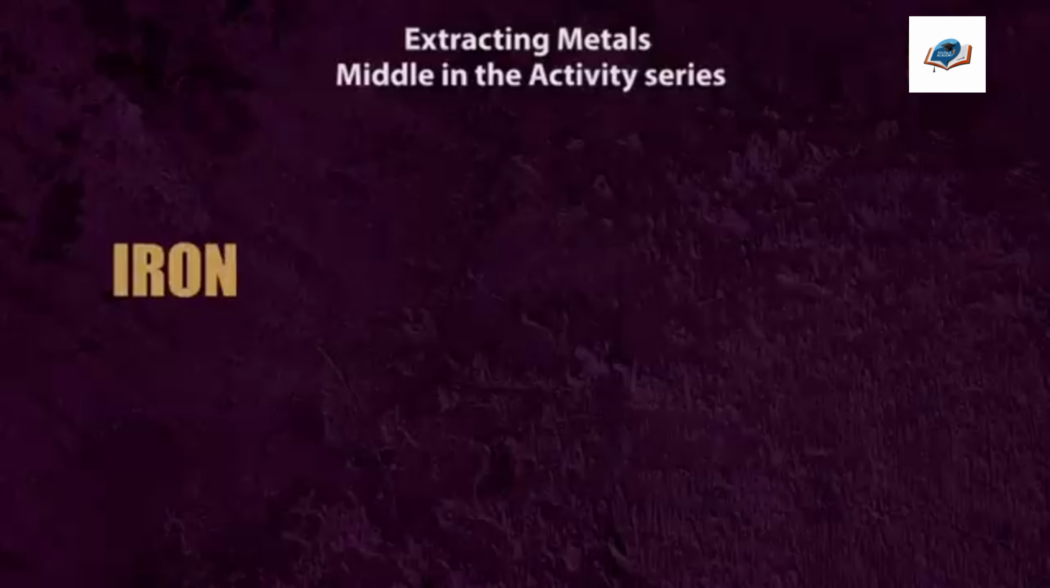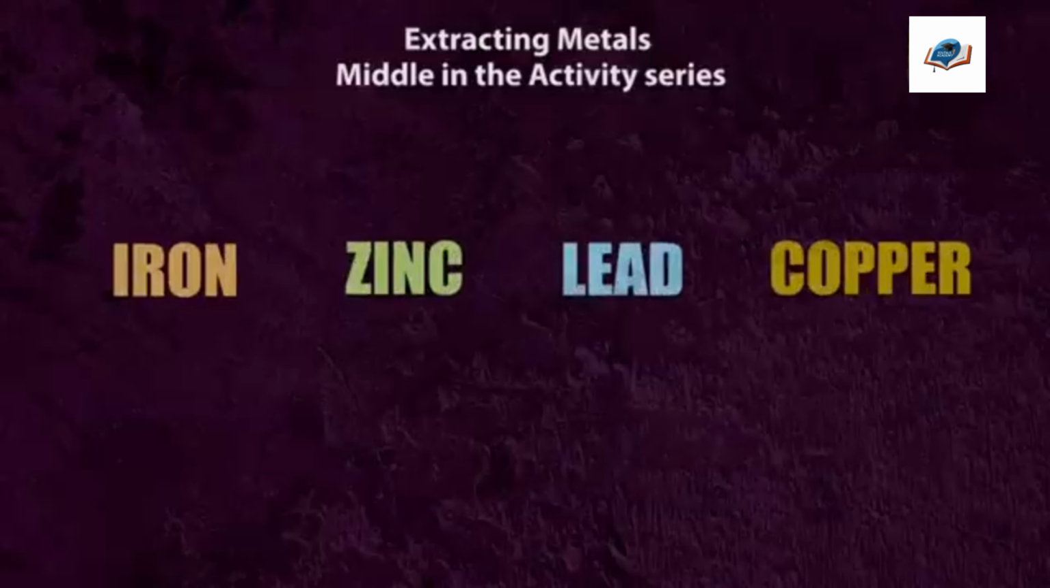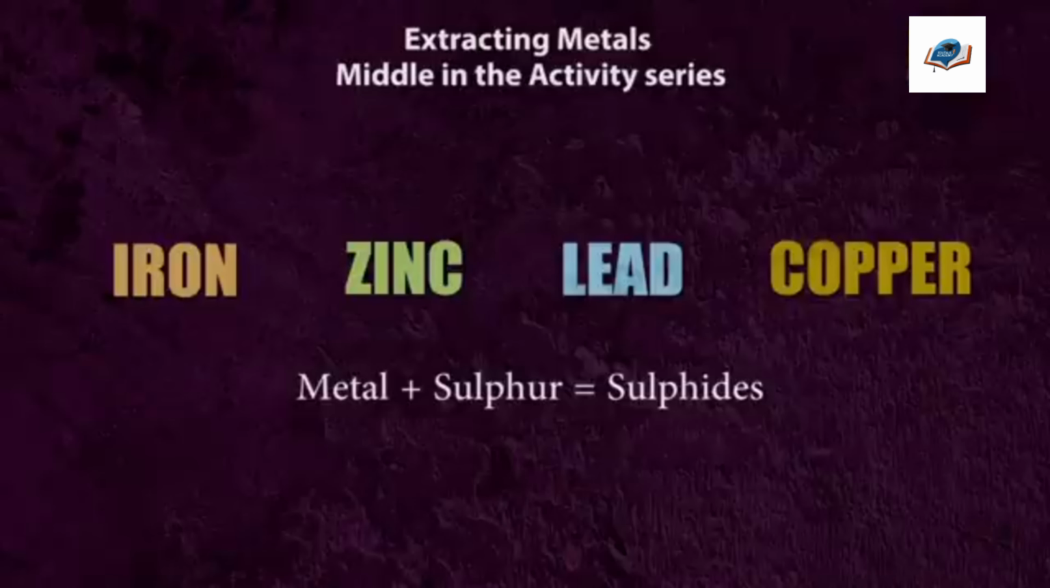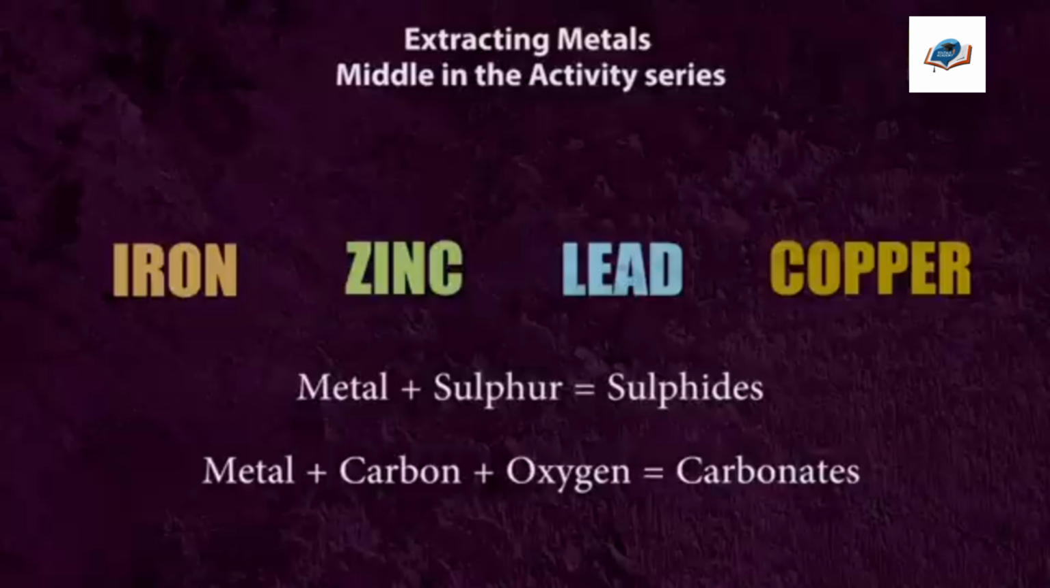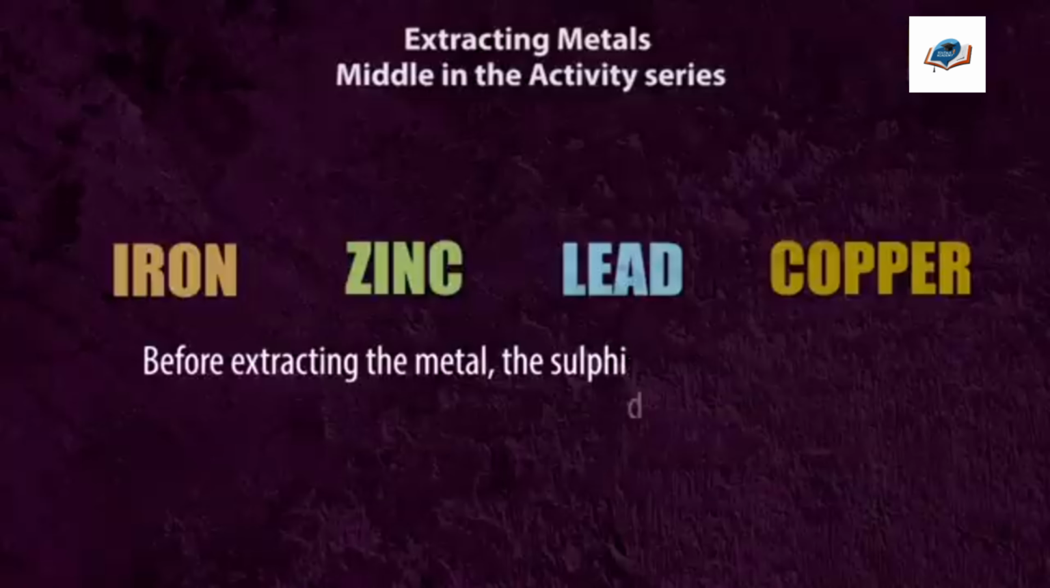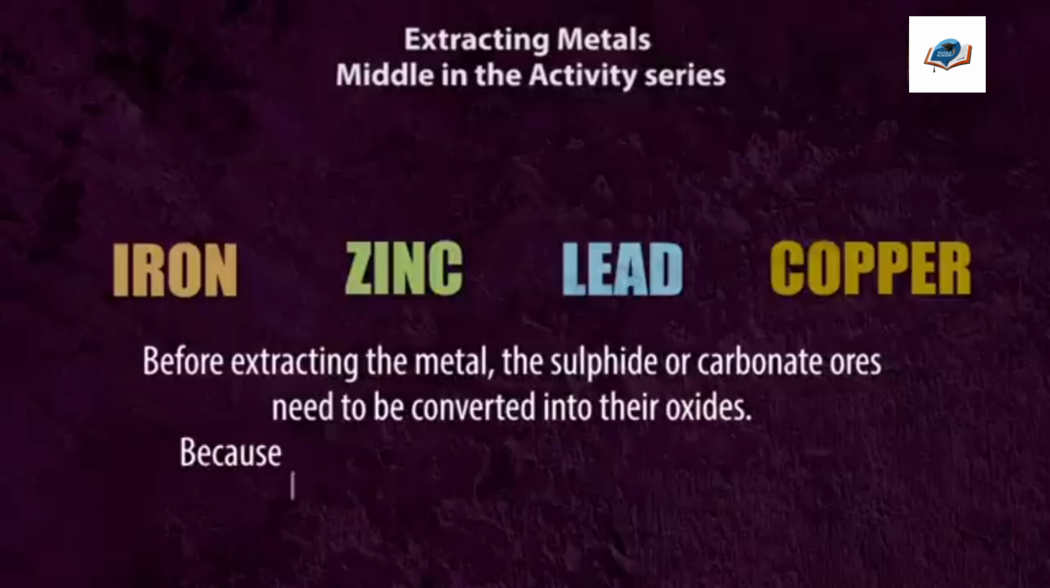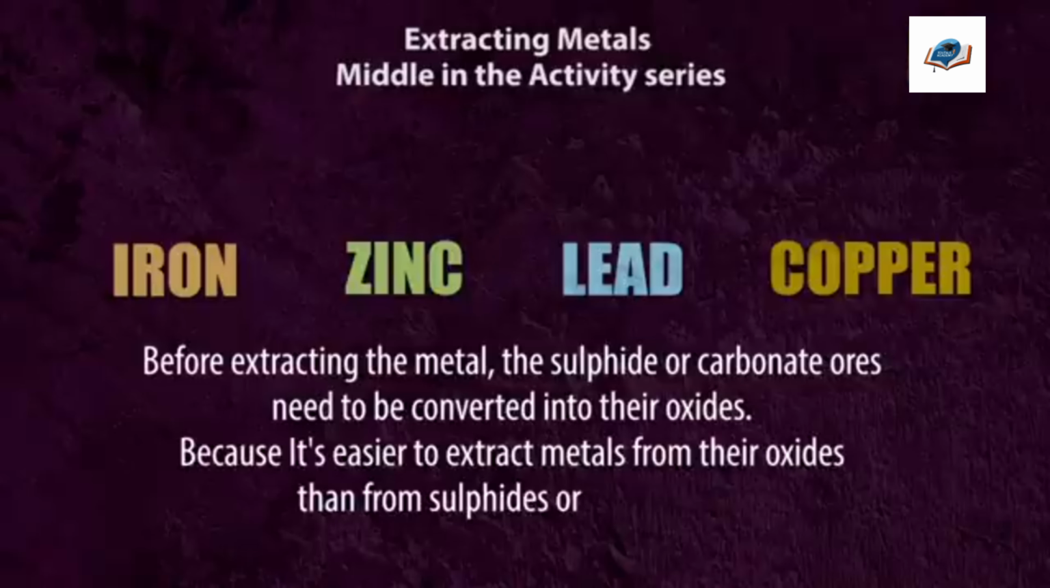Metals like iron, zinc, lead and copper are found in the middle of the reactivity series. These metals are usually found in nature as sulfides, means combined with sulfur, or carbonates, means combined with carbon and oxygen. Before extracting the metal, the sulfide or carbonate ores need to be converted into their oxides, because it is easier to extract metals from their oxides rather than from sulfides or carbonates.